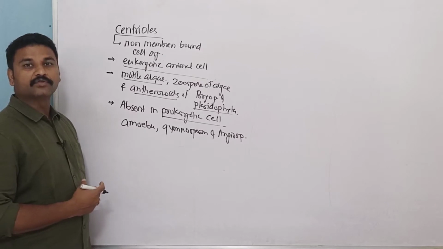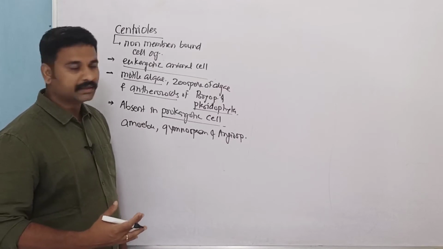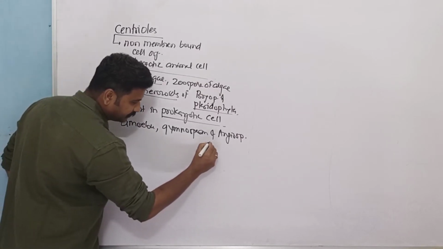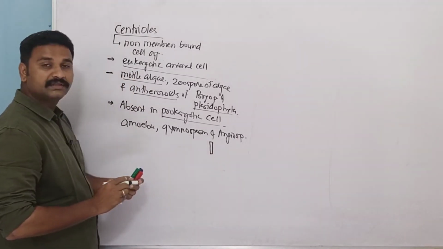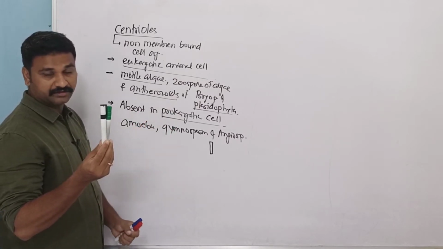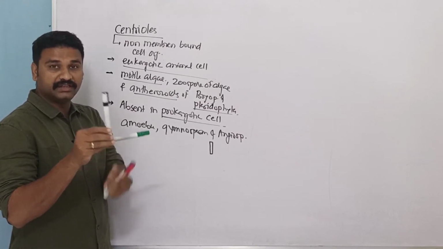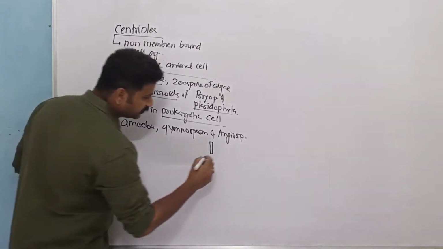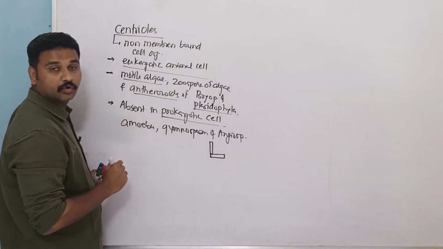Each centriole is a rod-like structure and the centrioles are present in pair. Okay, so the centriole is a rod-like, cylindrical structure which is found in pairs. Suppose this is one cylindrical structure and this is another cylindrical structure. So we are having a pair of cylindrical structures, but in this pair the rod-like cylindrical structures are perpendicular to each other. These two structures together are called as diplosome.